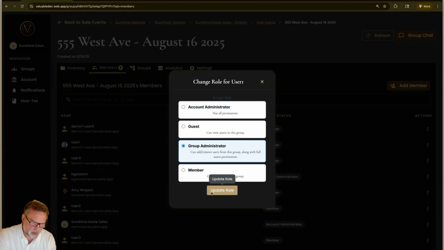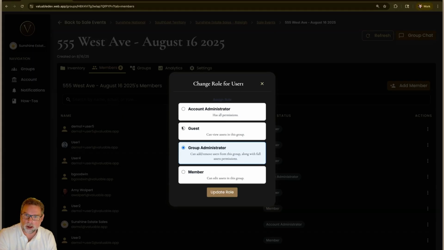Quick note on this: the roles and responsibilities permissions flow downwards. So if you're the administrator of a parent group, then you will be the administrator of all the groups down below it. But if you're just a guest of a parent group or a high-level group because someone wants you to be able to see that group but not change anything, they can then make you an administrator of a group underneath that.